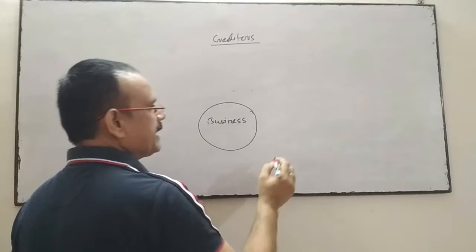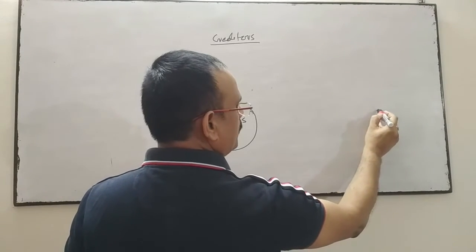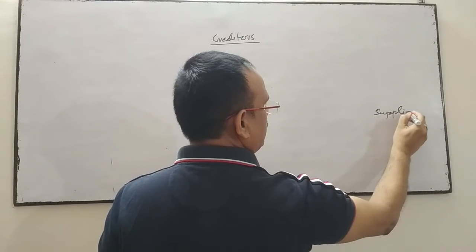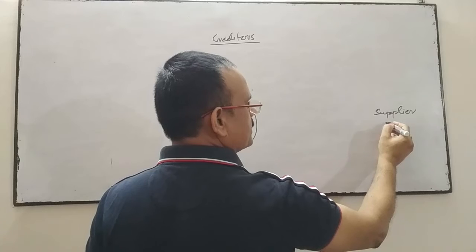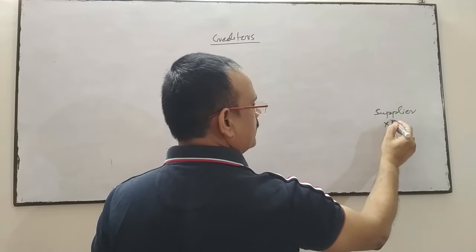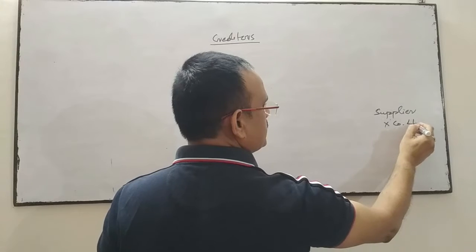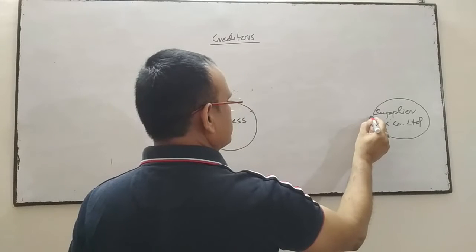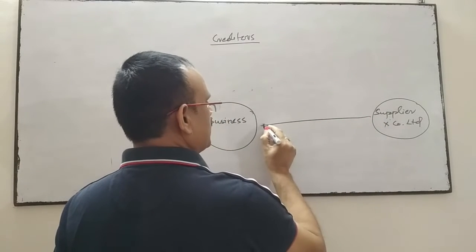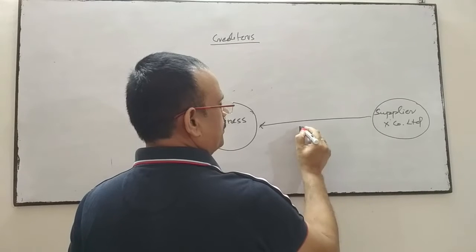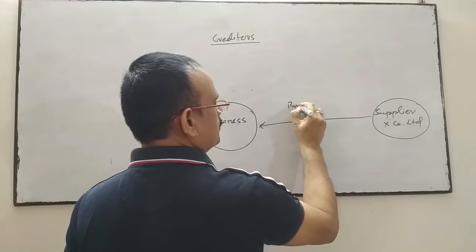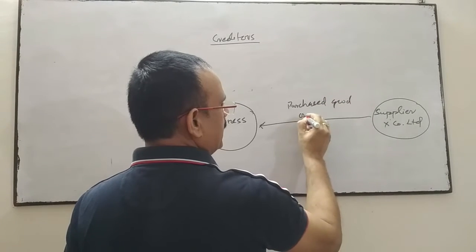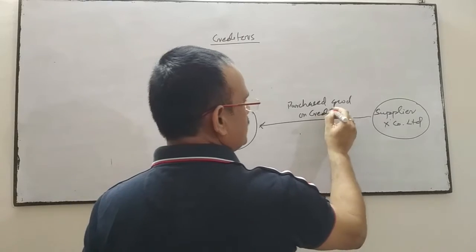When the business purchases goods from the supplier, whosoever the supplier may be, say X company limited is the supplier, the business purchases goods on credit from the supplier.